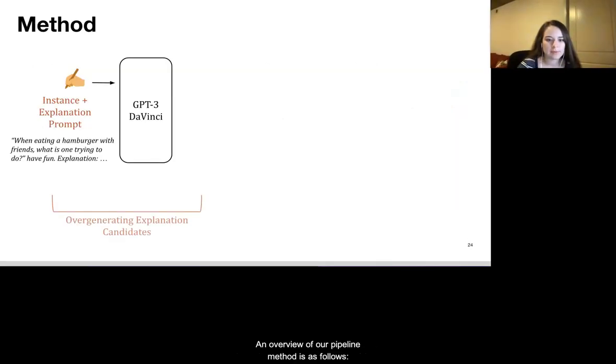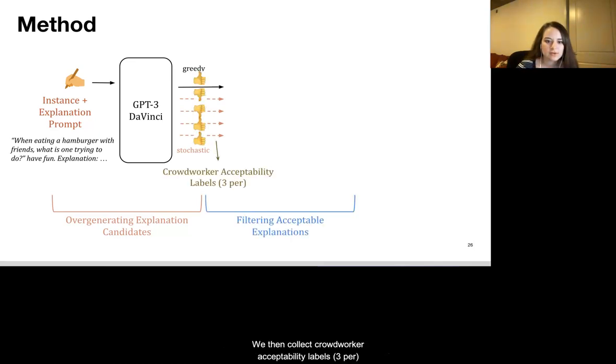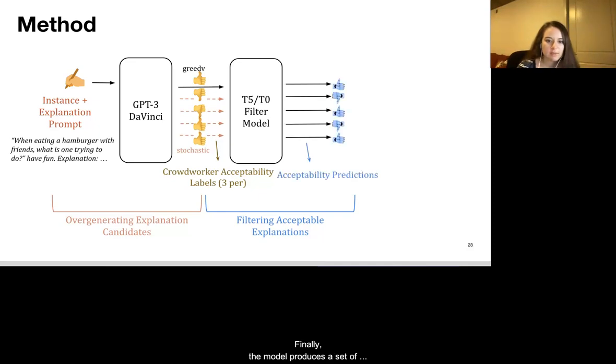An overview of our pipeline method is as follows. We begin by overgenerating explanation candidates by taking 1 greedy sample and 4 stochastic samples from GPT-3 for each instance in our training data. We then collect crowdworker acceptability labels, 3 per, indicating binary acceptability of each explanation. We then train a T5 and T0 based filter model on this binary classification objective. Finally, the model produces a set of predictions for each explanation.